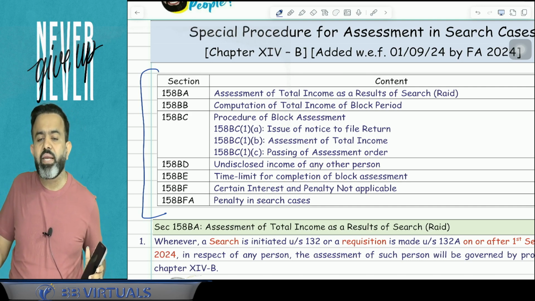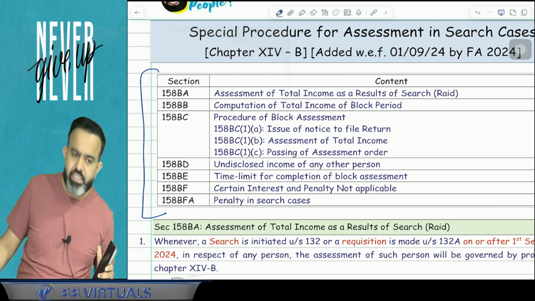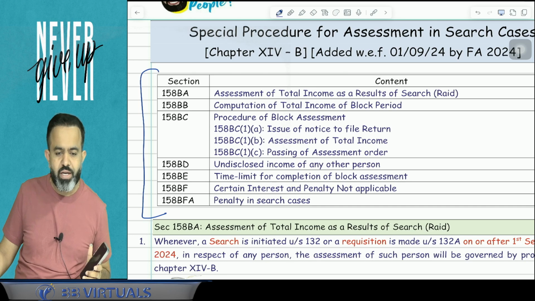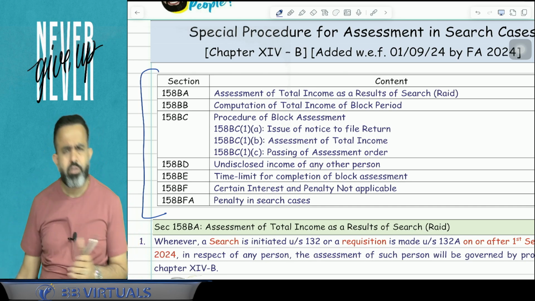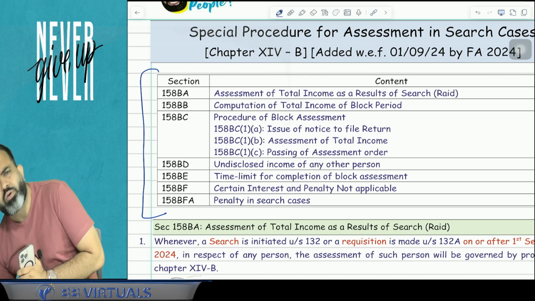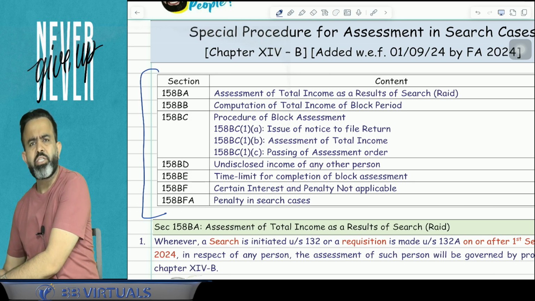Sir, in case an appeal is pending, the assessment will be done. But whatever dispute is going on in appeal will continue. Whatever the decision of that dispute, that effect will be given on your assessment after the completion of that appeal, na.